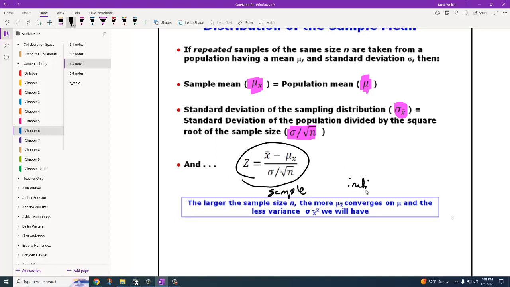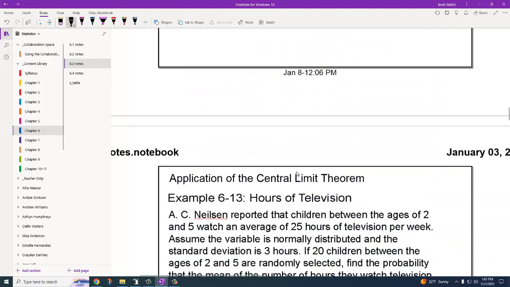whereas for an individual data point, we would go back to what we were doing before, where Z was X minus mu over sigma. Notice, on the left over here, we have the mean. X with a bar over it is the sample mean. Here, we're talking about a specific value, so it's not an average. It's just X minus the regular mu divided by sigma. This would be for an individual data point, like we did in 6.1 and 6.2. In 6.3, we're going to use the sample mean, which means we're going to have to change the sigma, is really what you're going to see the change in.